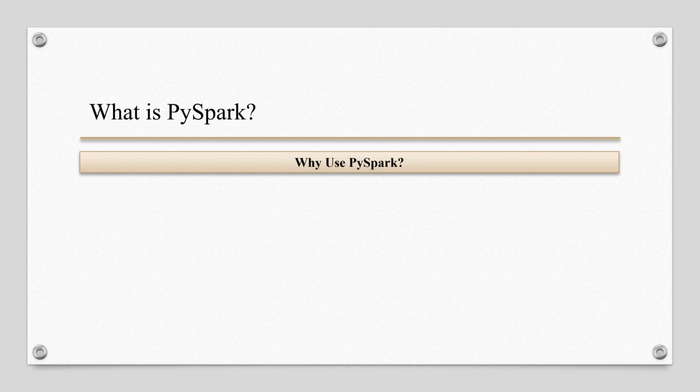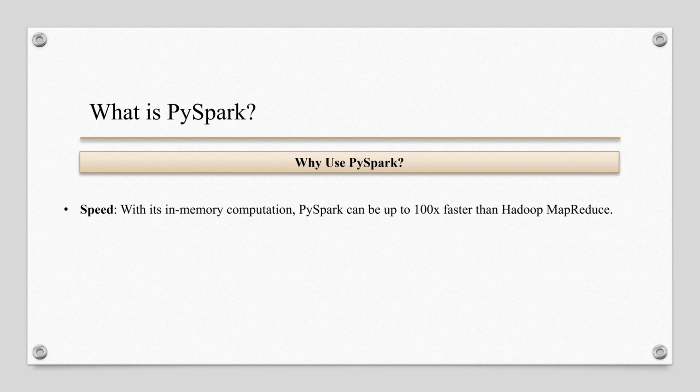Next is why use PySpark. There are several reasons to use PySpark. Most common are speed. With its in-memory computation, PySpark can be up to 100x faster than Hadoop MapReduce. This is especially true for iterative machine learning algorithms and complex analytical tasks. PySpark also supports parallelism, where PySpark distributes data and tasks across multiple nodes in a cluster, which enables parallel processing. This speeds up computation, especially when working with large datasets.